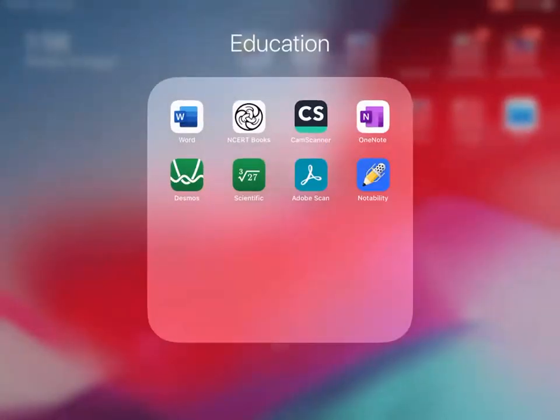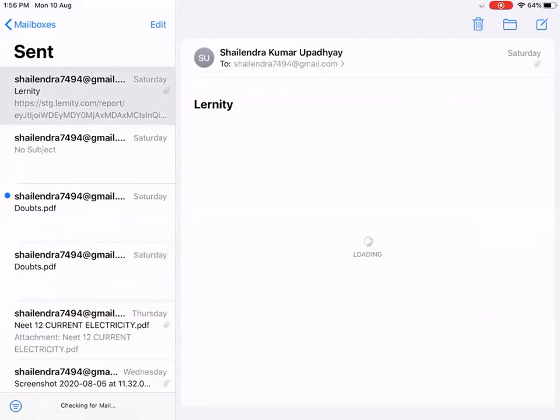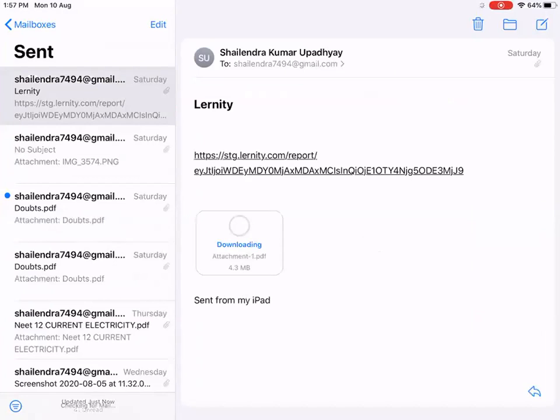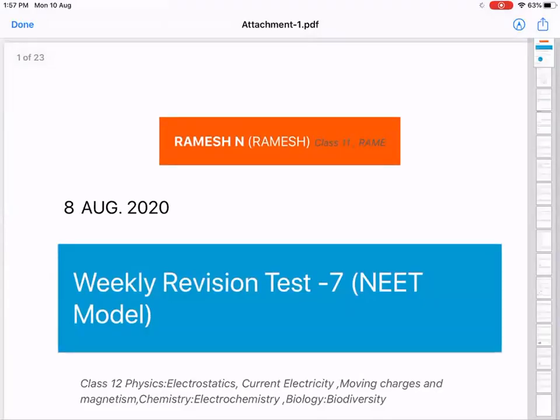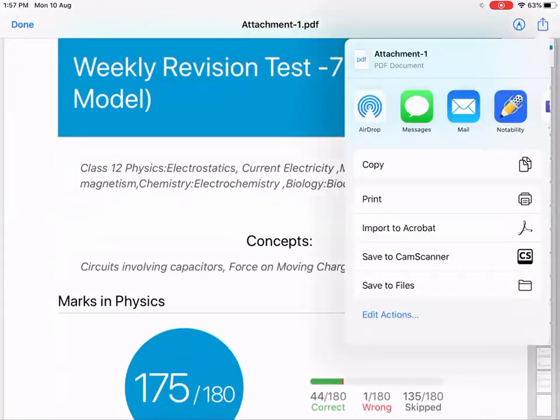I have it in my mail. I'll show you the slides afterwards. So here is the NEET paper.